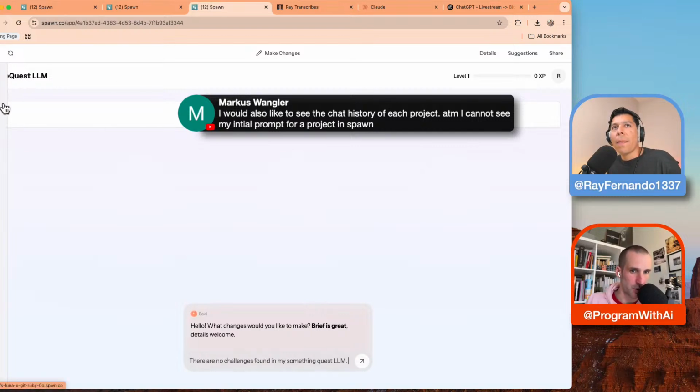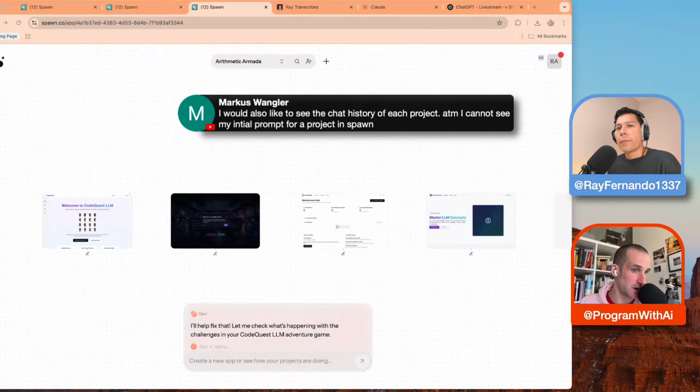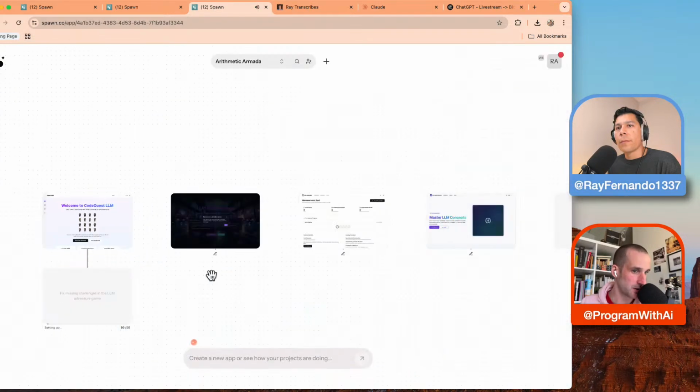What Mark is touching upon is interesting too. If you don't see the chat history, and you're at the very high level that Spawn gives you, you don't have the control, which can be pretty nice. Like buying Shutterstock assets: when I buy an asset, I can't get better except by choosing better assets.